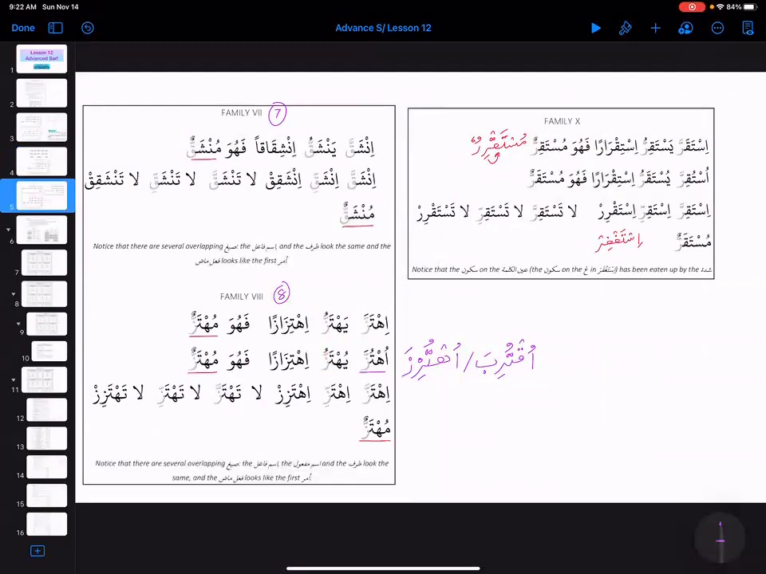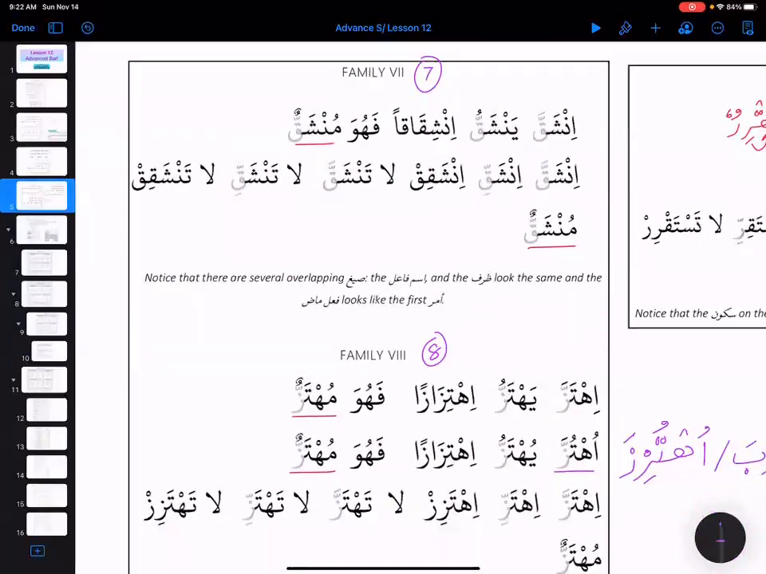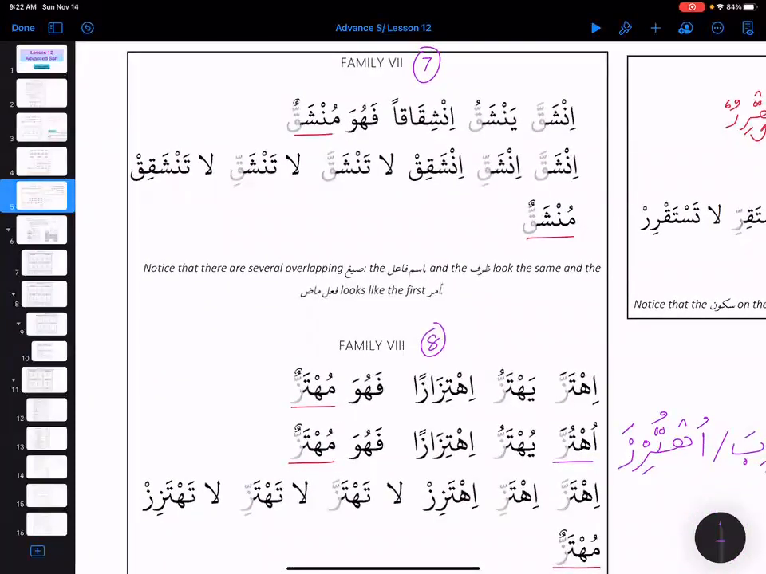Then moving on to family 7. Inshaqqa, yanshaqqu, inshiqaqan. And again, we see that before shadda, what do we have? Fatha, right? So that means ism fa'il, ism maf'ul we don't have even, and zarf, they are same, right? So shadda, fatha is going to remain fatha.